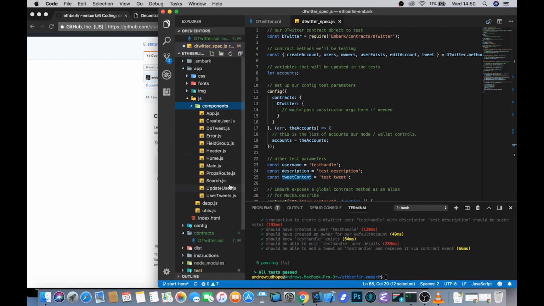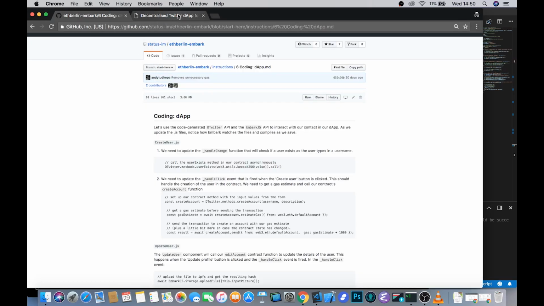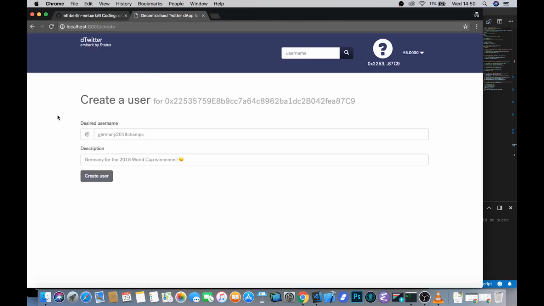And you'll see that we've set up a whole React app here for you with proper data flows between all of the different components, making sure that both the D2 contract object and the Embark.js library are globally available through all of the different components, and making sure that this template that you see here is easily reusable for any kind of project, particularly at hackathons where you have 2 or maximum 3 days to produce some kind of working project. You don't want to have to be worrying about learning more about React or various other things when you also need to understand Solidity and smart contracts and all of these new paradigms for writing code.